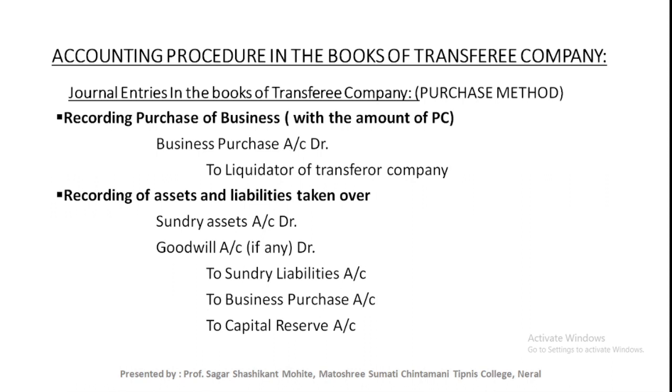There are two types of amalgamation. First one is amalgamation in the nature of merger, and second, amalgamation in the nature of purchase. And there are two accounting methods. First one is the purchase method and second one is the pooling of interest method.